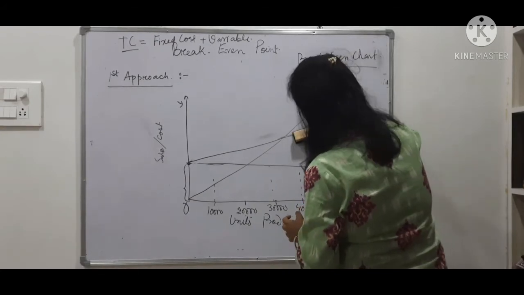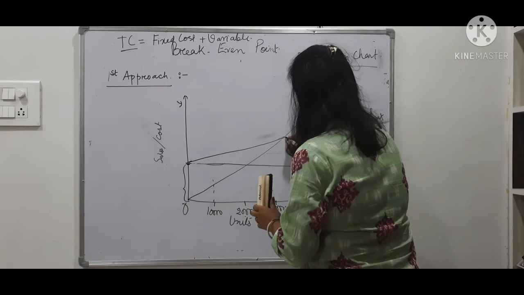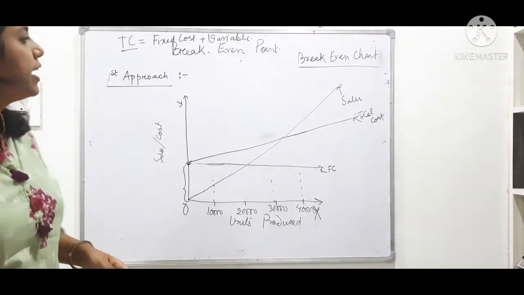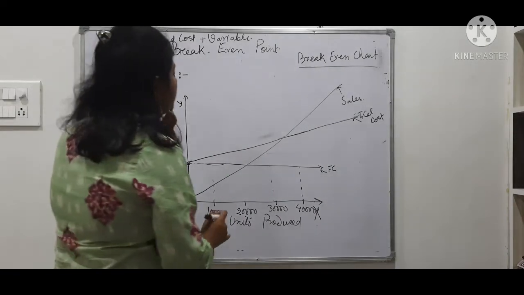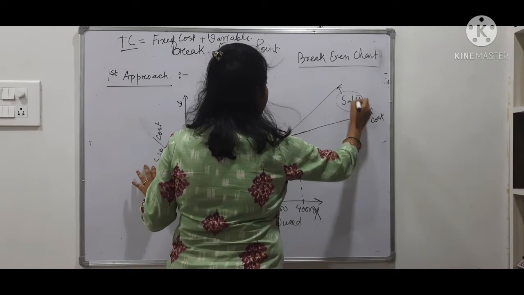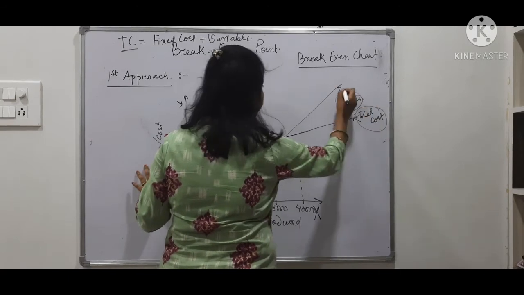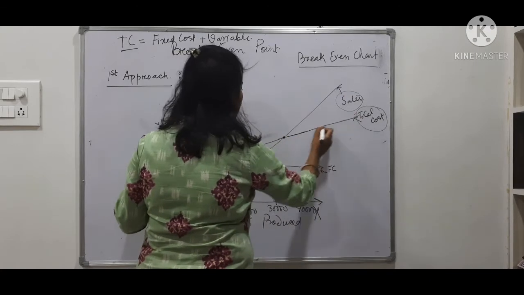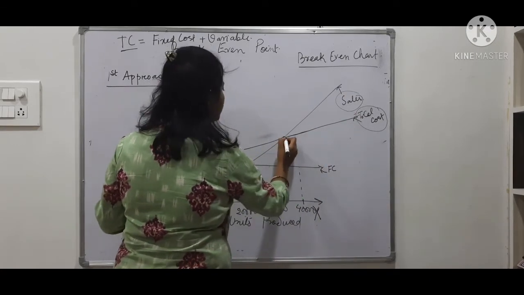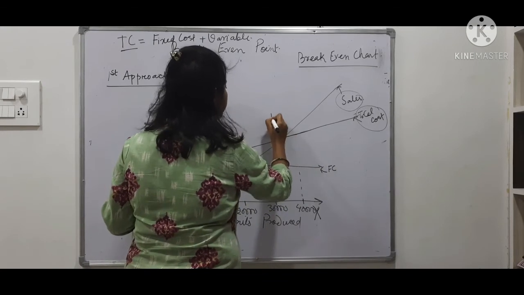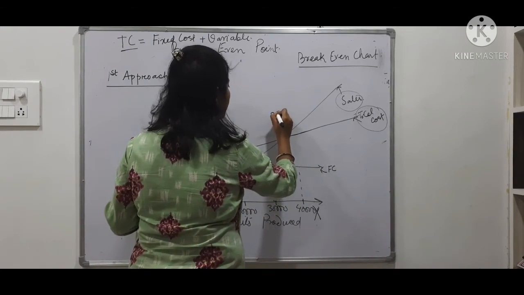Now one thing you see here, that is the point of intersection between the sales line and the total cost line. Where is my sales line? I am here. And where is my total cost line? I am here. So this point of intersection is known as the break even point.